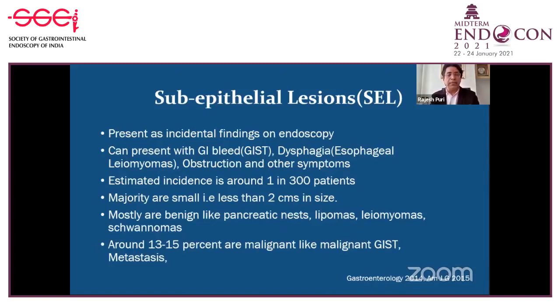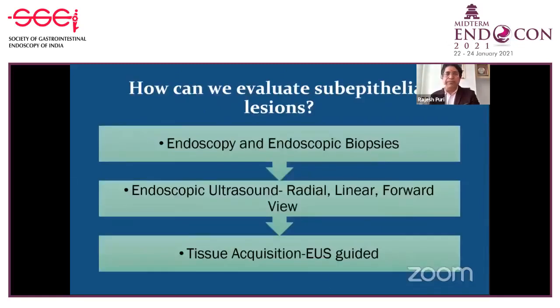And mostly subepithelial lesions are benign, like pancreatic rest, lipoma, leiomyoma, or schwannomas. But in 10 to 15% of cases, they are either pre-malignant or malignant in nature, like malignant GIST or metastatic disease. It is important for us to identify this group of patients, and EUS helps in finding this kind of lesion, which helps in treating the patient at the right time.